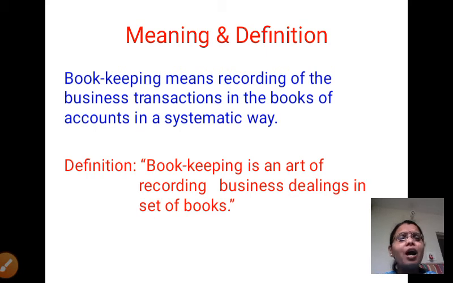Actually, bookkeeping is an art. Why is it an art? Because whatever we write or record in a book is an art. We record in a systematic manner with rules and regulations. For example, if you want to draw some picture, in that drawing we apply some rules and regulations. Same as that, we apply some rules and regulations to record.